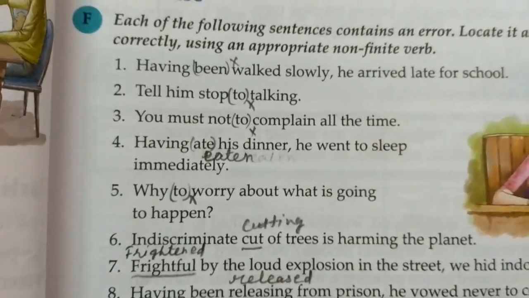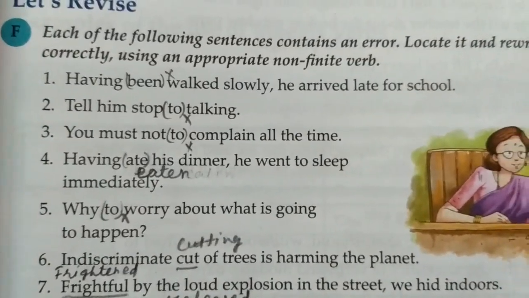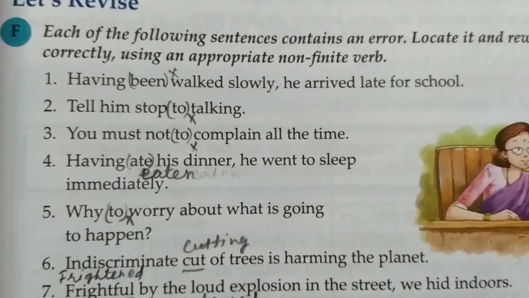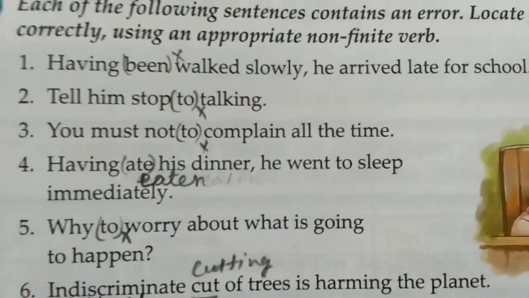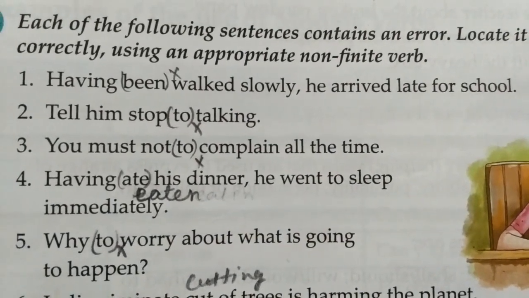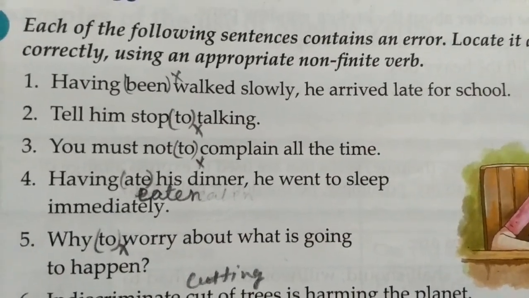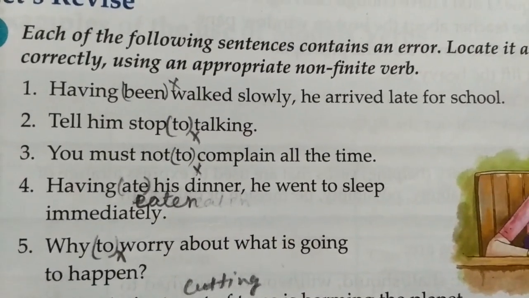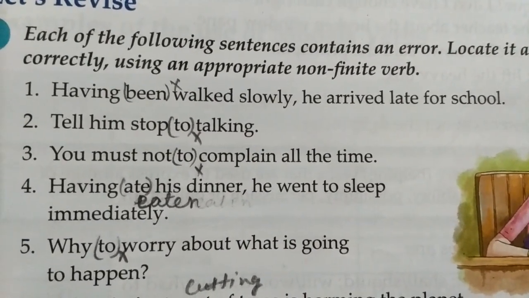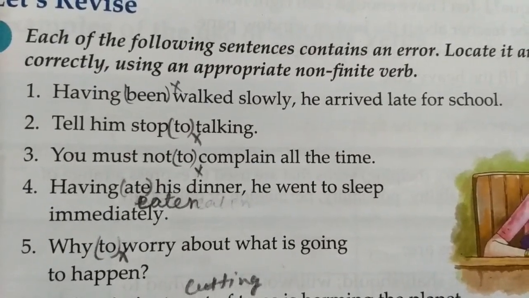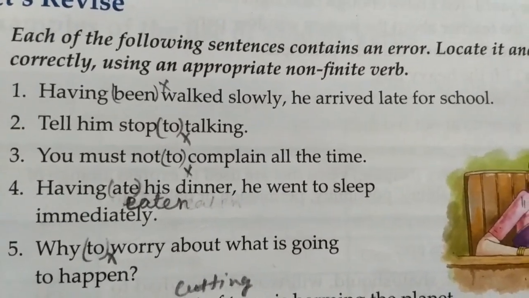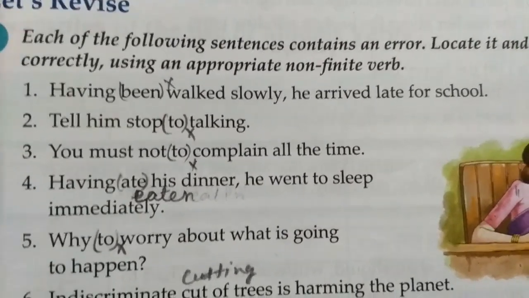Here you have to check the error. If an error is there, you have to locate it and rewrite. Here I have just put a cross, which is extra. Having walked slowly, so been is extra. Again it is passive; I told you earlier that you use been in passive only. Here it is active. Having walked slowly, he arrived late for school.